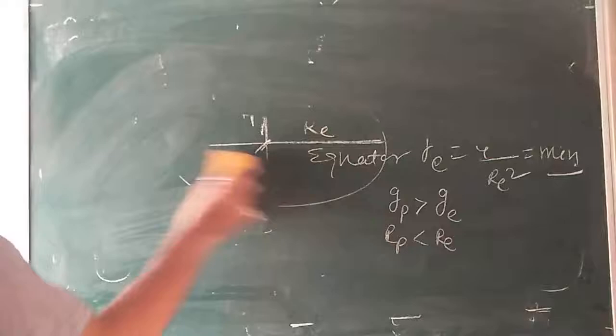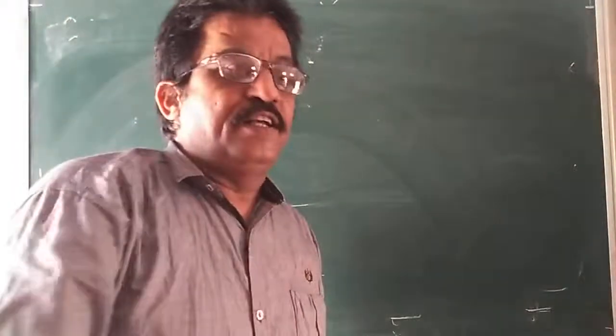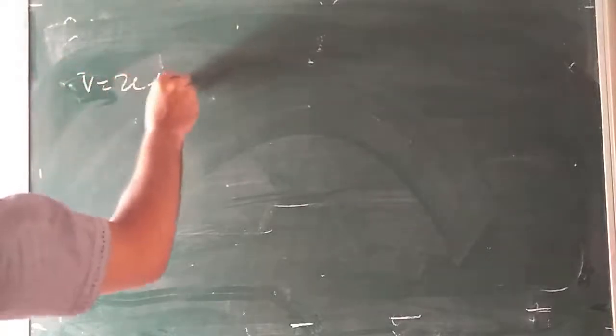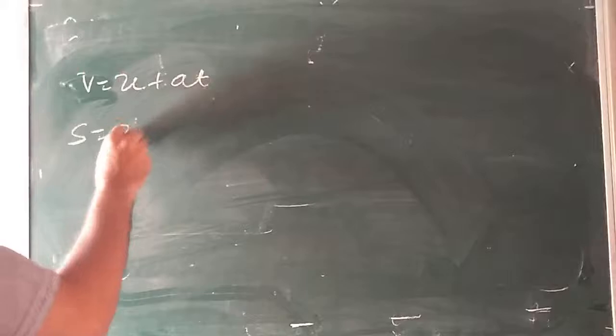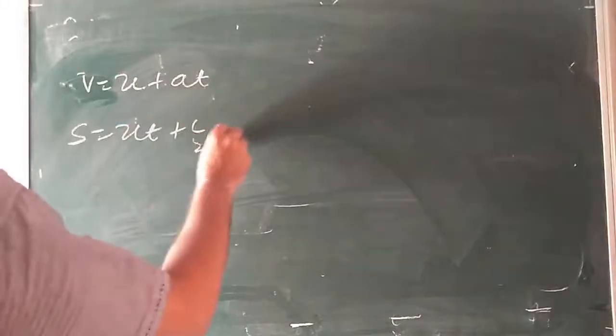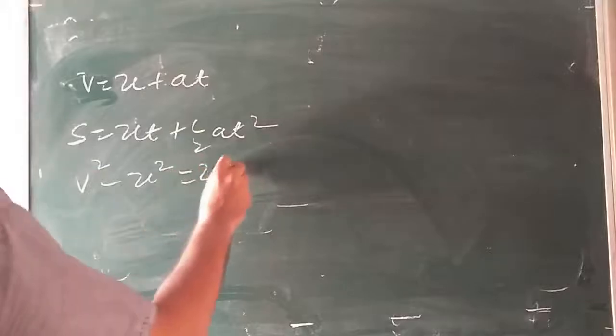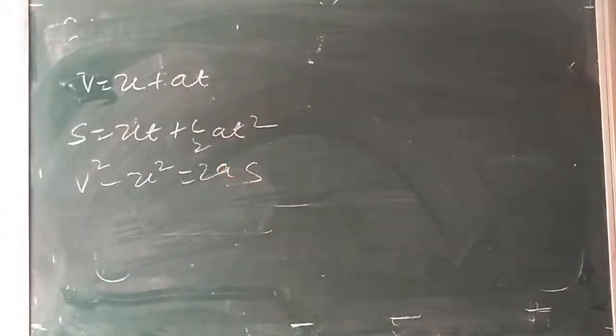When a body is falling freely under the action of gravity, that is motion of the object under the influence of the gravitational force of the earth, all the three equations which we have proved earlier, that is V is equal to U plus AT, S is equal to UT plus 1 by 2 AT square, and V square minus U square is equal to 2AS, apply.